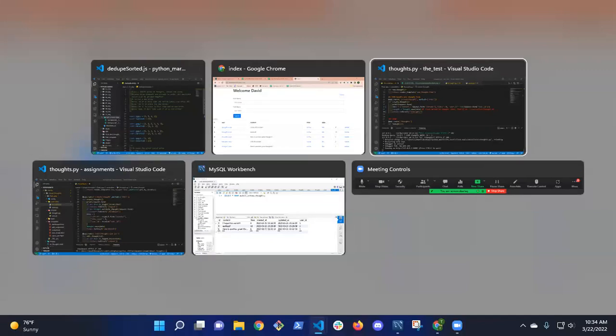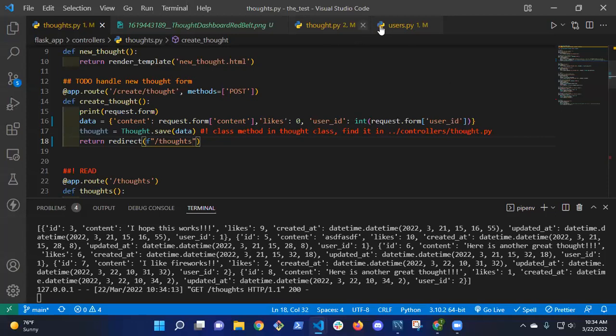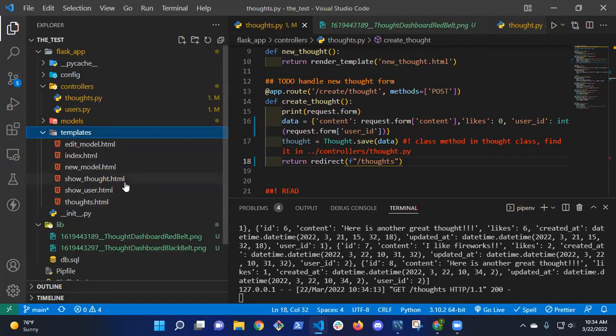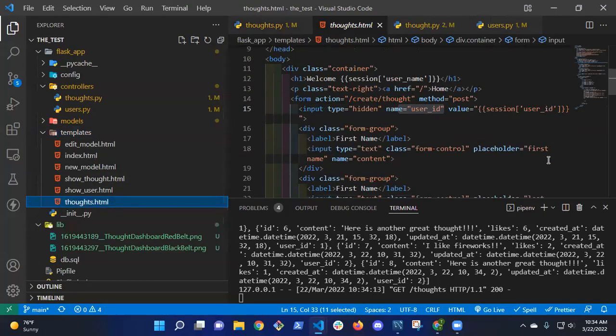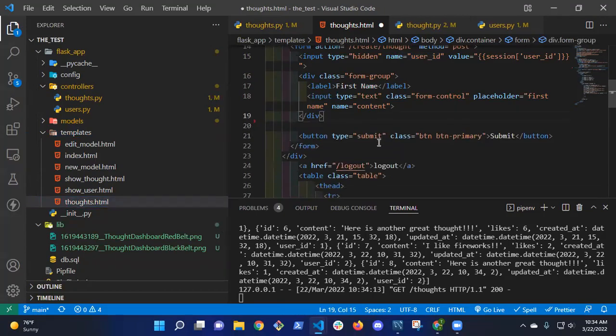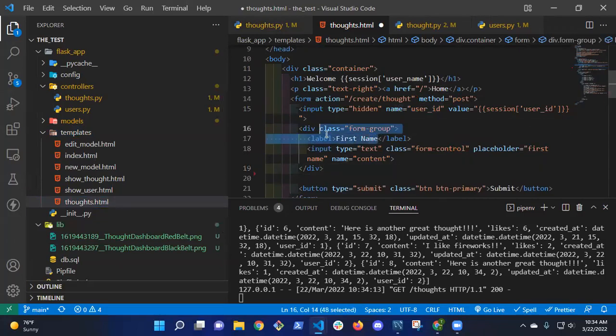So the next thing I'm going to do to try to reduce some of the clutter, I'm going to go into the place where I make a new thought, which is in thoughts, and take out where I can add a like, because I already have my likes defaulting to 0. I want to change this up so it looks better and makes more sense.